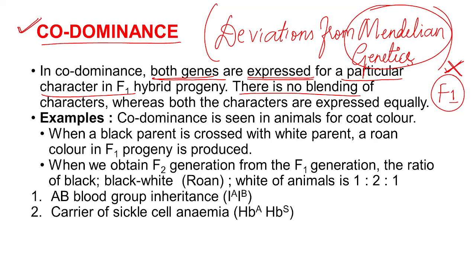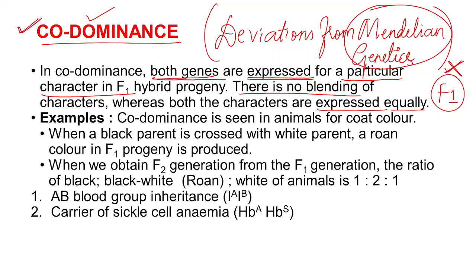Without blending they will get expressed equally. Is that clear? What is codominance? I will repeat, codominance is a condition in which both genes will get expressed for a particular character and they will get expressed equally without any blending, without any mixing.